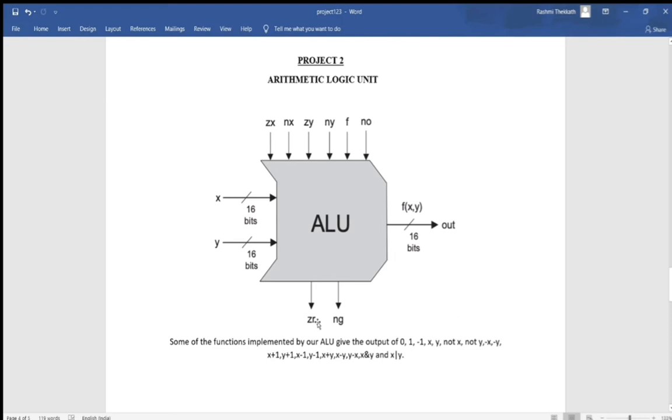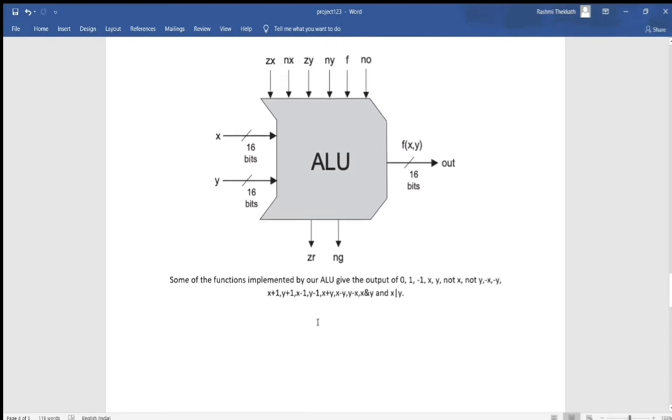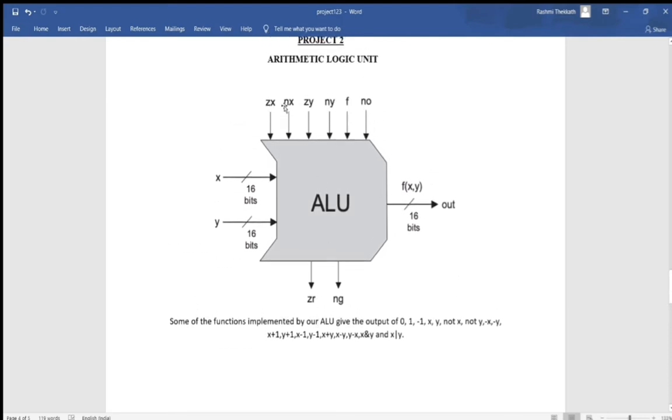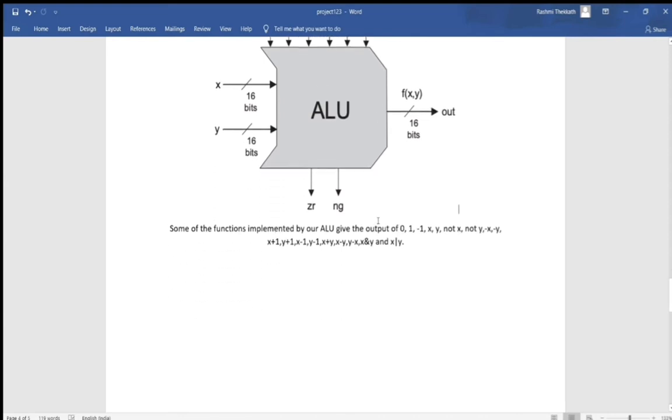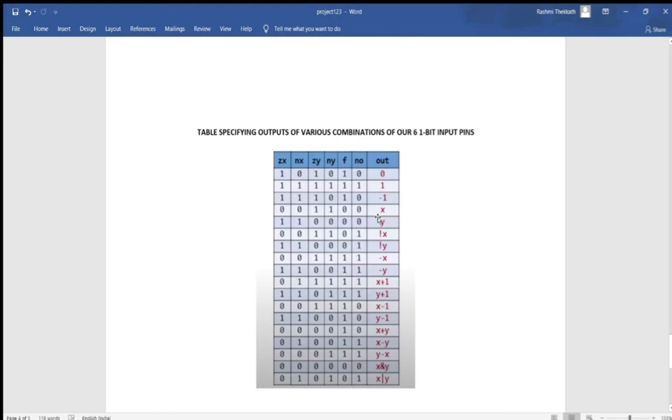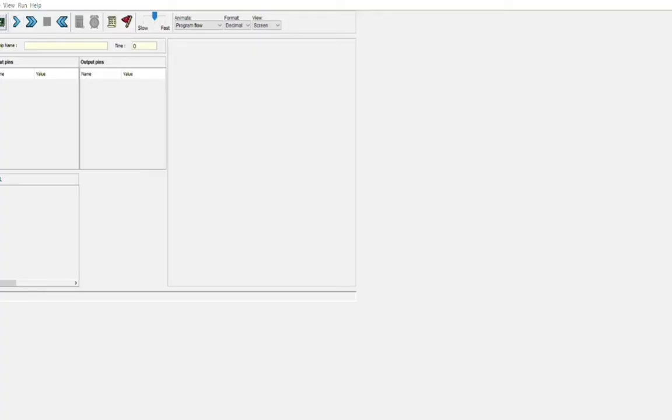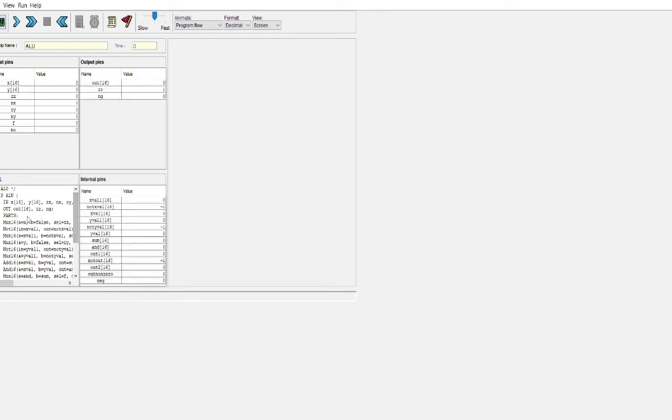Which function to compute is set by 6 1-bit inputs: zx, nx, zy, ny, f and no. On different combinations of these 6 1-bit inputs, we get different output values. So first we will load our chip, that is the ALU chip which we have constructed. So this is our ALU chip. To construct or write the HDL file for the ALU, we used all the logic gates that we had already developed in our Project 1, so it was made simpler for us.